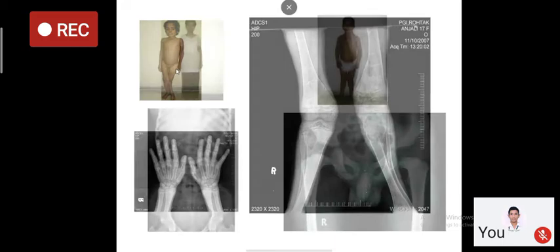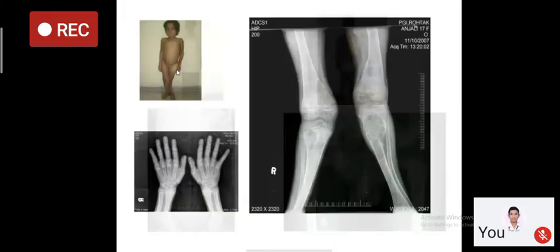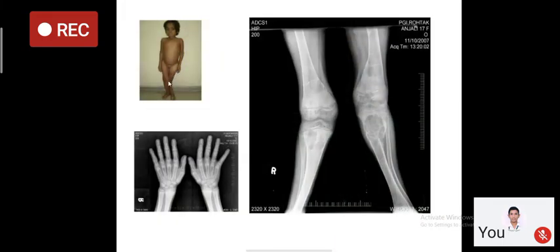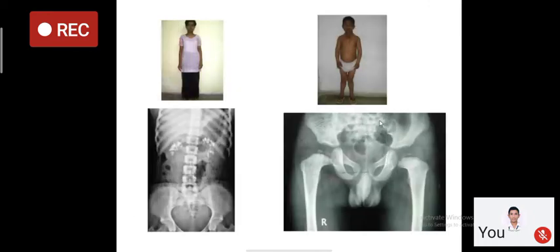Another short child, as you see, has a number of deformities, including leg deformity, genu varum, and there are huge osteoclastomas present in the bone. This child is suffering from celiac disease, malabsorption, and severe vitamin D deficiency, which has resulted in tertiary hyperparathyroidism. Another short child, and if you see this X-ray, this is bilateral nephrocalcinosis.